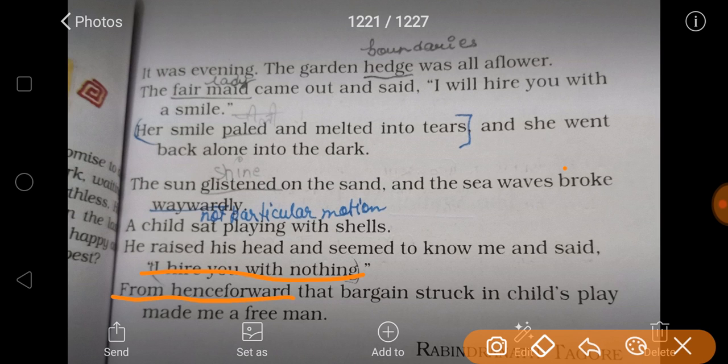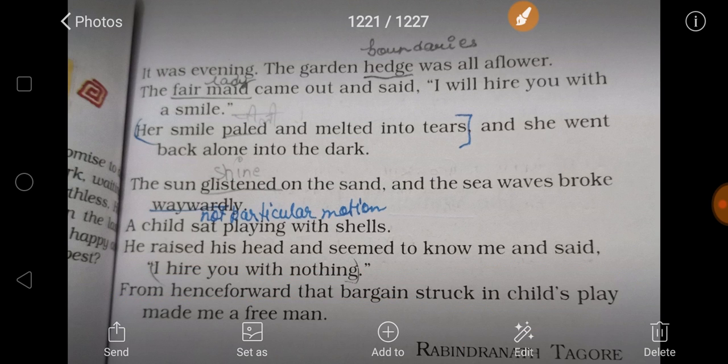From hence the bargain was struck. The speaker liked that agreement to work for nothing, and he agreed to work for the child.